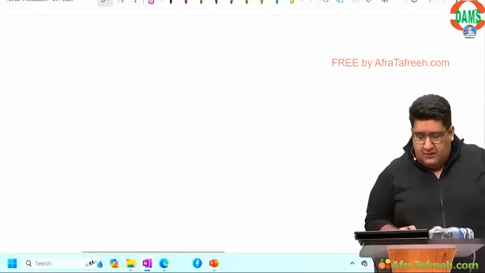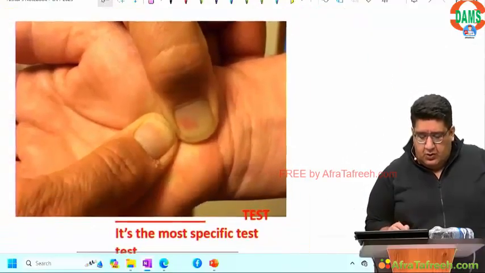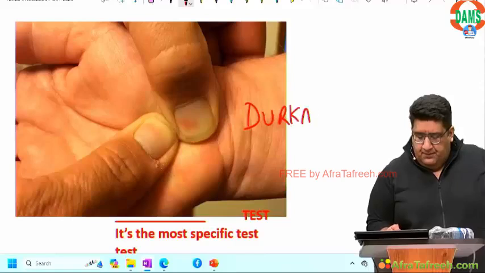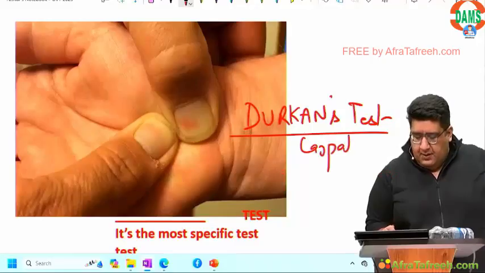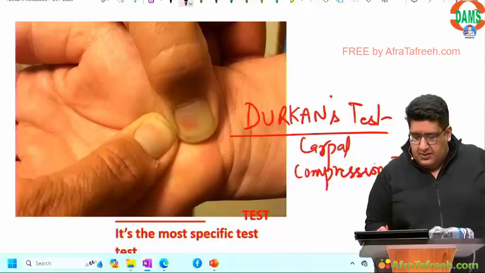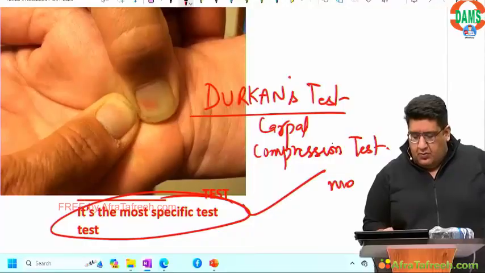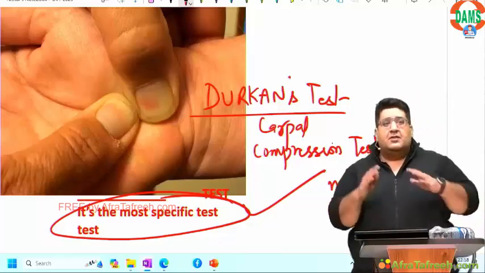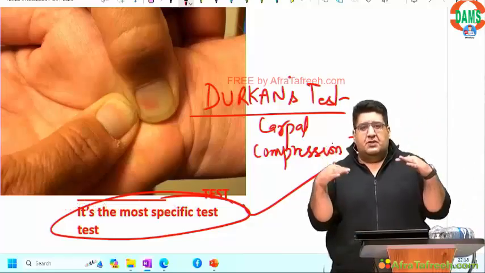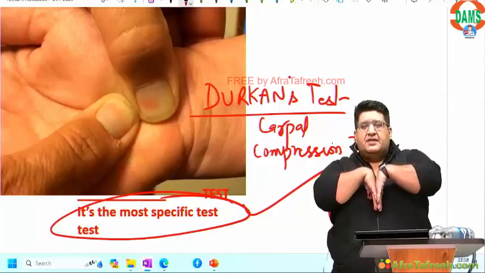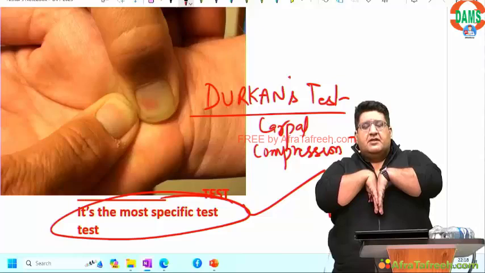Another test for the same condition is Durkan's test. Durkan's test is also called the carpal compression test, and believe me, it is the most specific, the most diagnostic test. If you ask the patient to palmar flex both wrists, approximate the dorsum of both hands and stand like this for 60 seconds, and symptoms are provocated, it's Phelan's test.